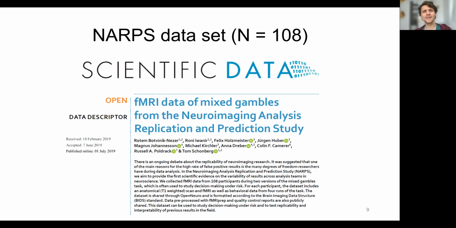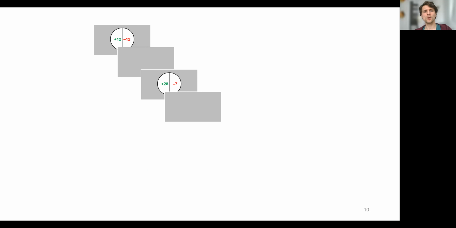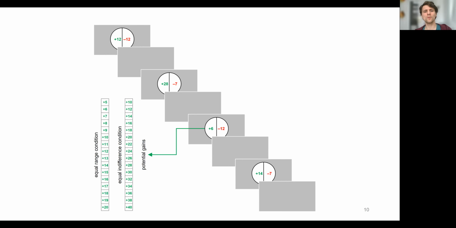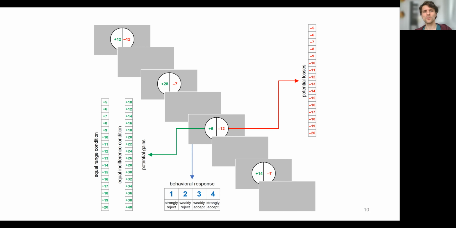We analyzed the entire dataset from the neuroimaging analysis, replication, and prediction study. And in this experiment, subjects were offered gambles consisting of potential gains on the one hand and potential losses on the other hand. This is the experimental design. And they indicated via behavioral response whether they would be willing to accept or to reject this bet.